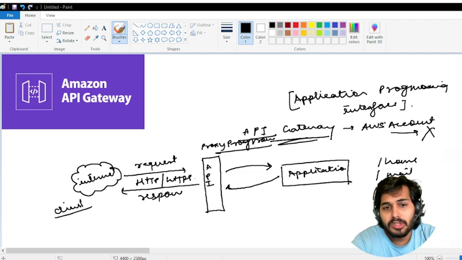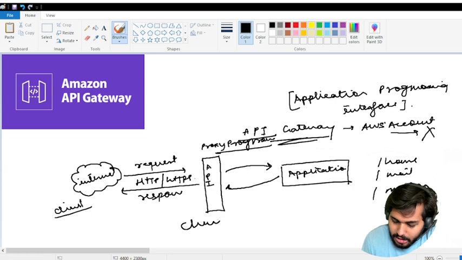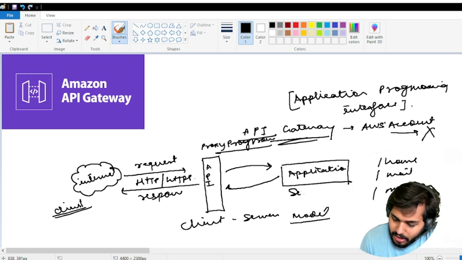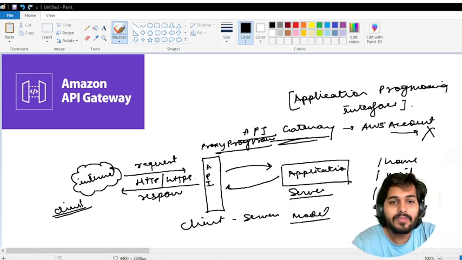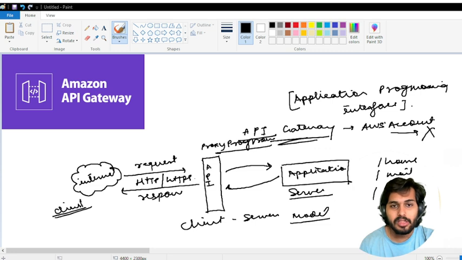Here the request and response is one of the basic methods used to communicate with each other in a network. In this, the first computer sends a request for some data, and the second responds with the data. So behind the scenes the client server model is used. Here we have the client, and the application side has servers running behind the scenes. The client can be your web browser, your mobile application, your IoT devices. The server can be a system storing and processing data, like EC2 instances, Lambda functions, databases.